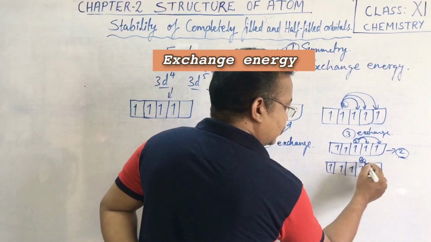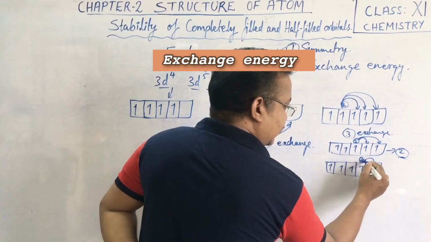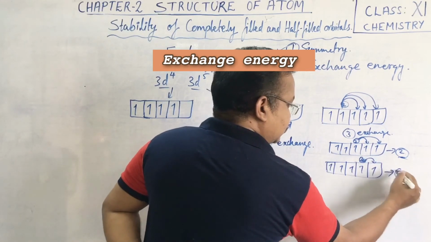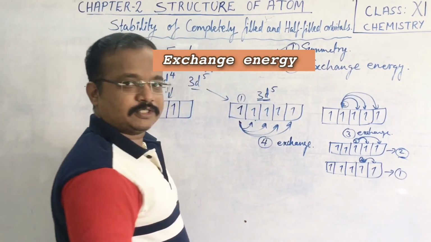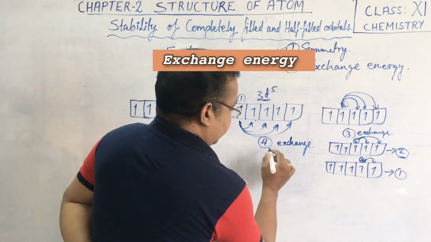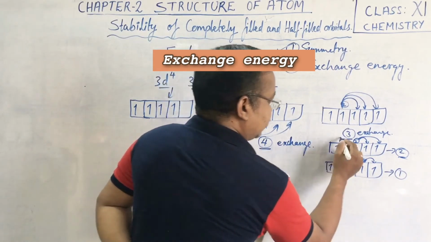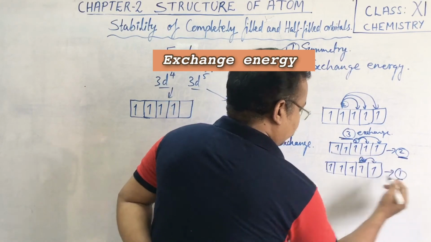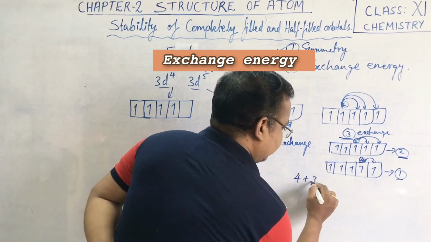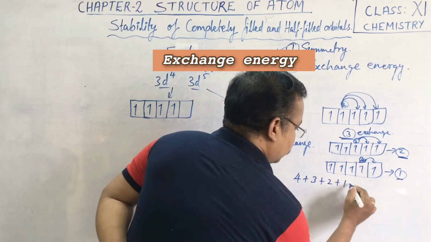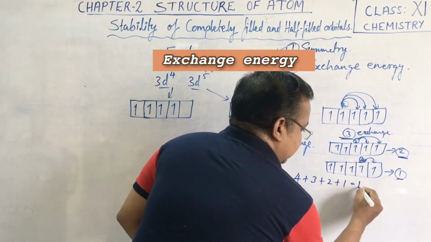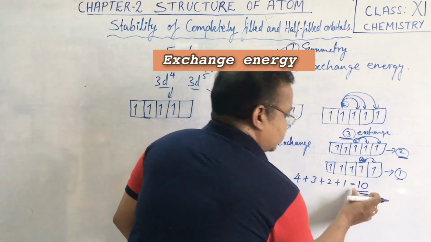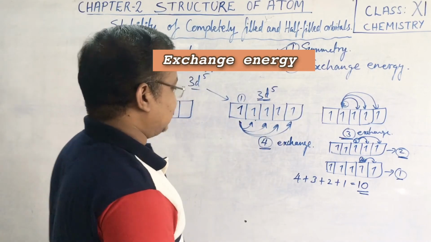This can go only here. So there is 1 exchangeable position. So children, in total, if you consider 4, 3, 2, 1, so 4 plus 3 plus 2 plus 1, we get 10 as the total exchangeable positions.